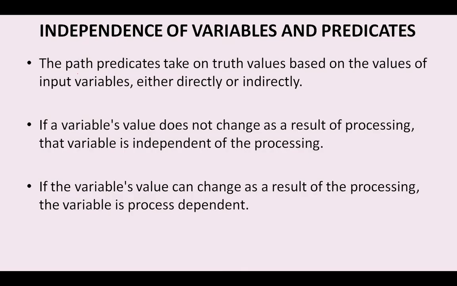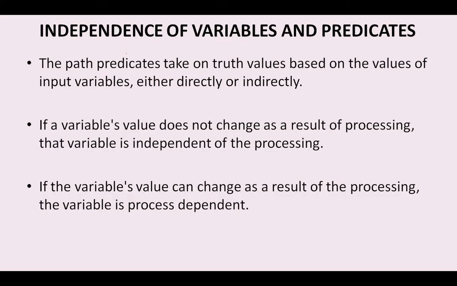Next, independence of variables and predicates. The path predicates take the values, which are the truth values or false values, based upon the input variable values, which can be direct or indirect. If a variable's value does not change the result of the processing, then it is called independent processing. If the variable's value is changing the result of the processing, then the variable is process dependent. So the variable plays a vital role.